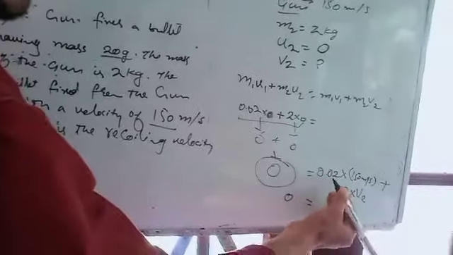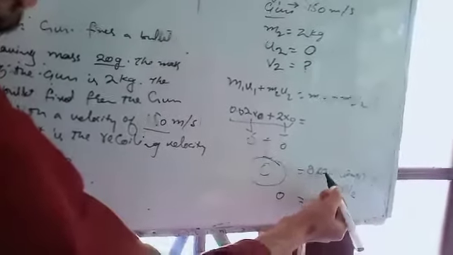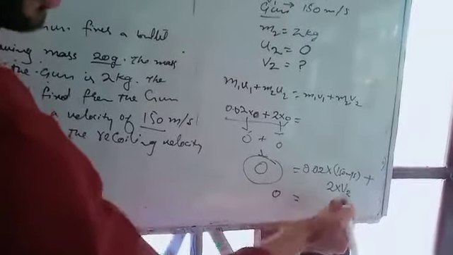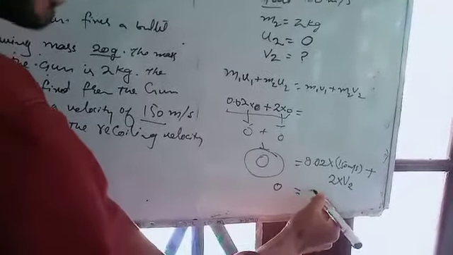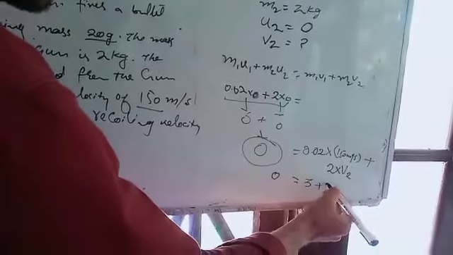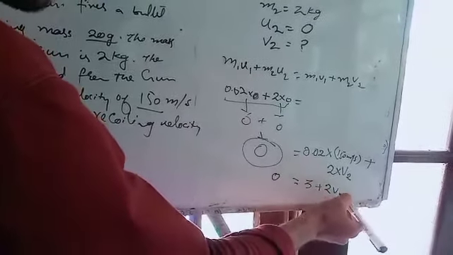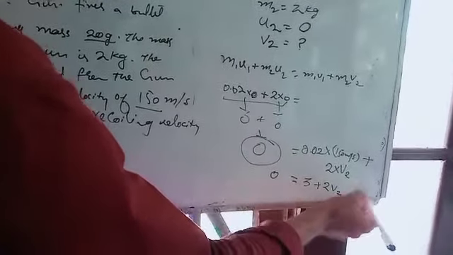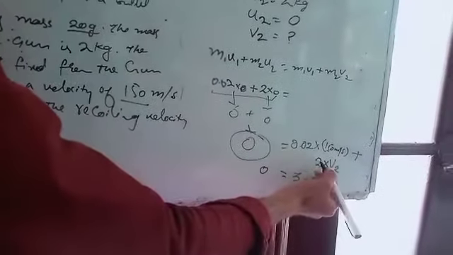If you calculate the product of 0.02 into 150, it becomes equal to 3, plus 2 into v2.